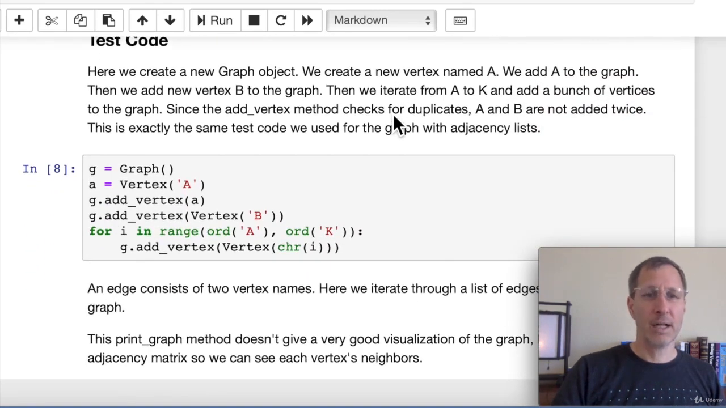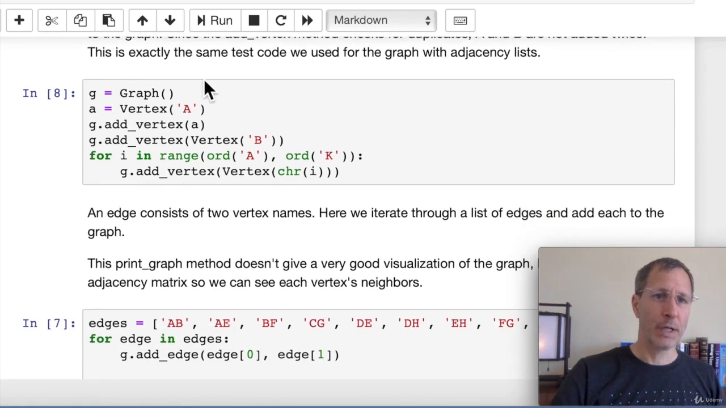So our test code, we used exactly the same test code that we used for the other implementation of the graph, using adjacency lists. The test code is identical. So we create a new graph. We have 3 different ways of adding a vertex to the graph. First, for A, we create a new vertex object, and then we do add vertex A. And then for B, we add vertex, and we create a new vertex inside the parentheses here. And then we use the for loop method where we iterate through the A through K, and we add them to the graph.